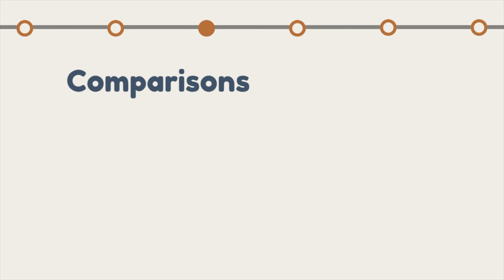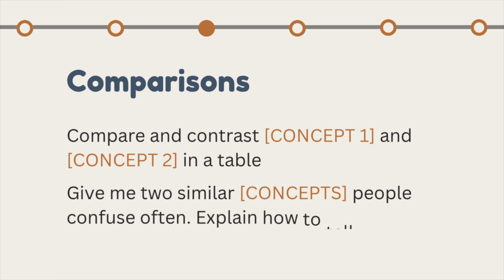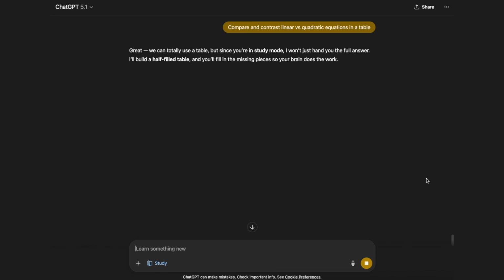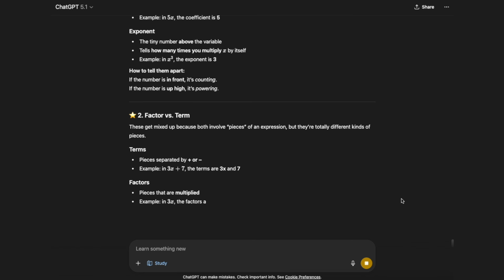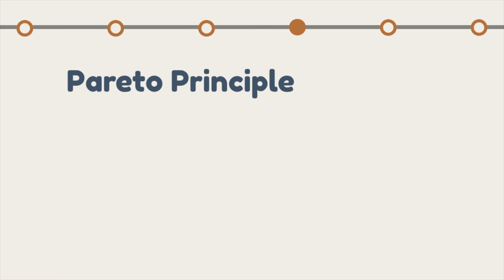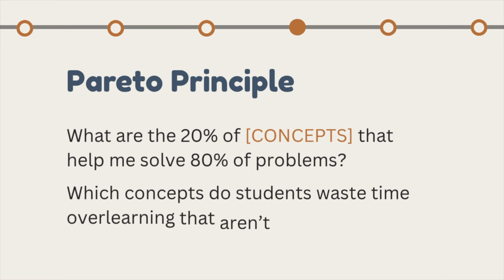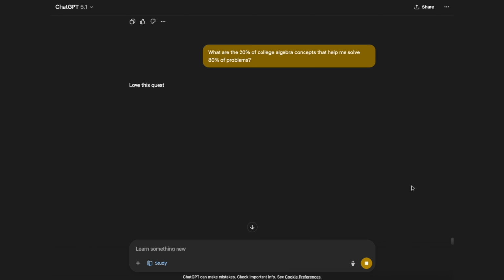The third prompt framework is using comparisons to clarify distinctions and relationships between concepts. It's amazing for long-term recall, knowing how ideas connect. The fourth prompt framework for math is the Pareto principle, to focus on the 20% of ideas that get 80% of understanding. Perfect for seeing the big picture first before diving into details.